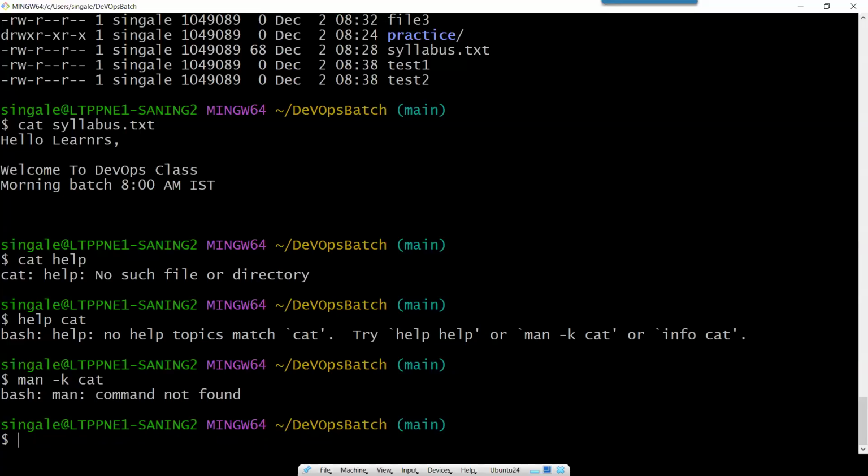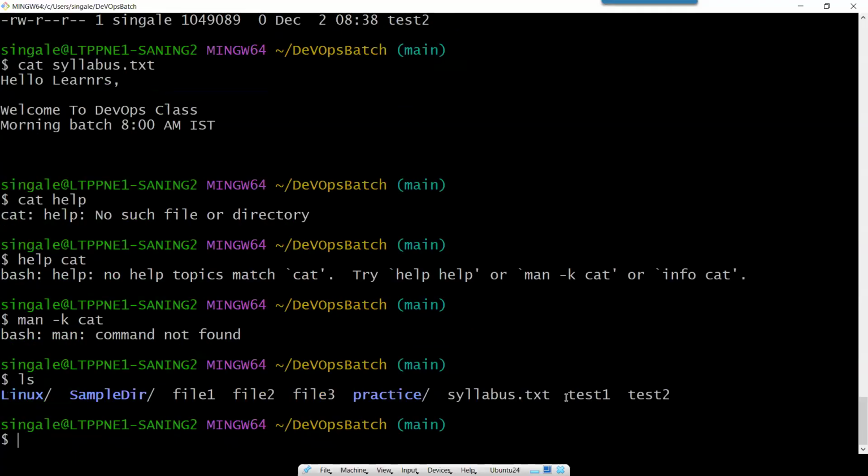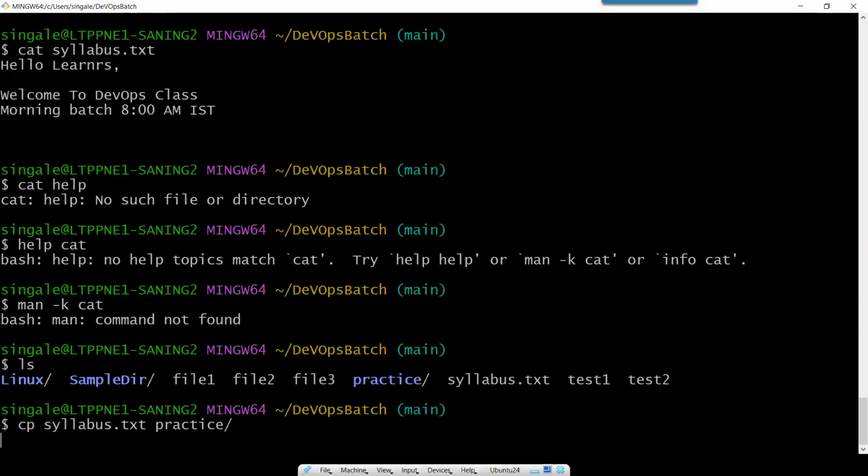So let's see what we have to do. I'm doing ls so that everyone can see this. This is a syllabus.txt file, and I want to copy this file to the practice folder. So how can I do that? cp means copy. And what is the file? Syllabus. I will type sy and then press tab. It will autocomplete. And where I have to copy, I have to move it to the practice. So I just type prac and press tab. It autocompletes. So press enter.